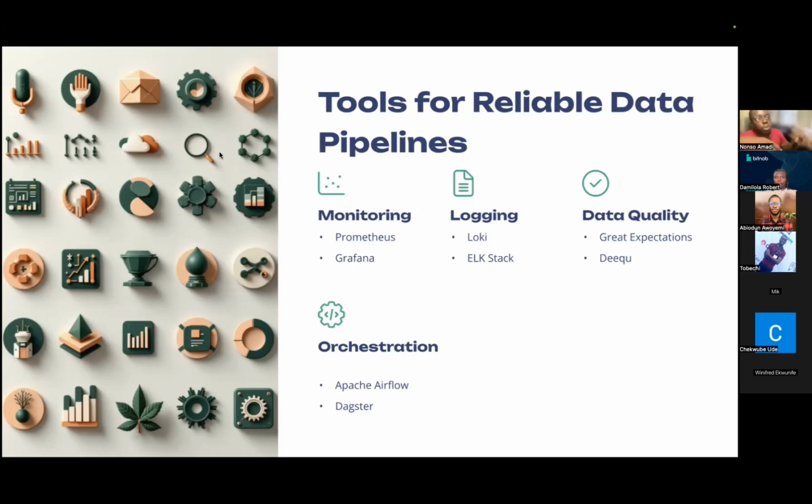And for something to orchestrate this entire workflow of your data pipelines, we have the darling tool in the data engineering community, known as Apache Airflow. It's able to orchestrate how your data pipelines move from the extraction source to a point where they are needed, either by your customers or by the businesses. We also have Dagster, and Spotify has one known as Luigi. All these ensure that you're able to build reliable data pipelines, you're able to gain insight into them, and you're able to ensure that they perform as you expect.